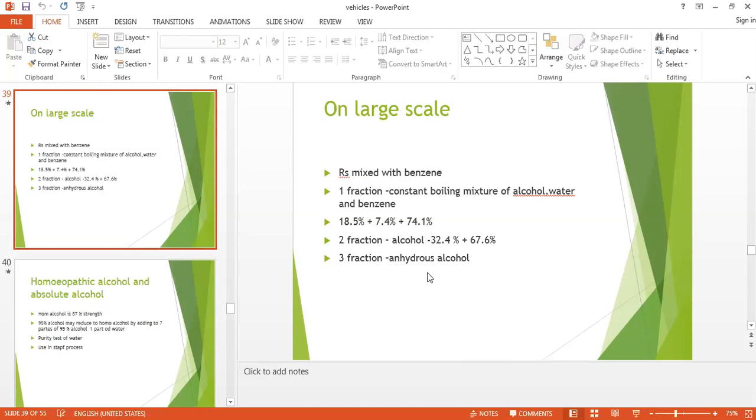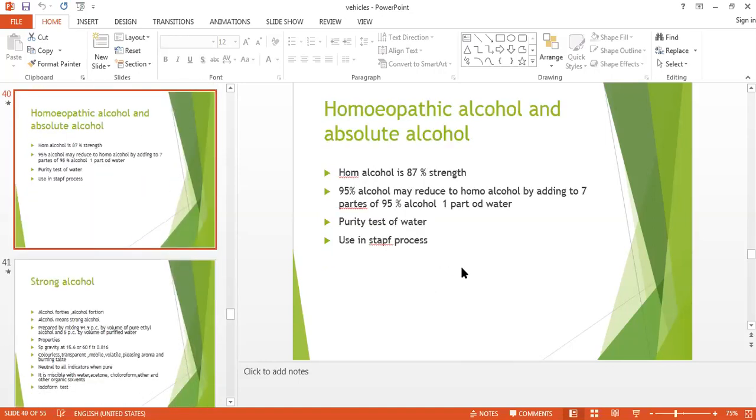The absolute alcohol is the third portion. Then what is the difference between the homeopathic alcohol and the absolute alcohol? The homeopathic alcohol is of 87% strength, and it is used for making the homeopathic mother tinctures and the various potencies. Absolute alcohol is 100% pure theoretically, but practically it is 95% alcohol and one part, that is water.